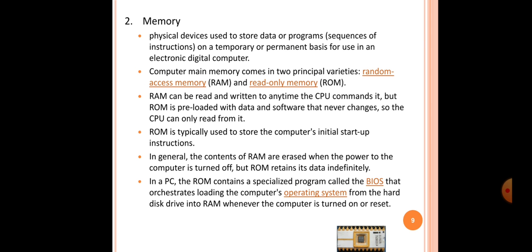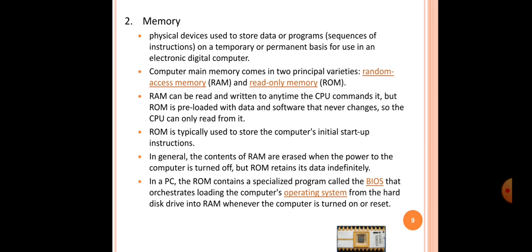Okay, so now the next point is the memory. So what is memory? It is a very important part of the device. Right now, whenever you are going to buy a mobile, what do you see in the mobile? What is the memory? Okay, so you can see 6 GB RAM and 64 GB internal memory. So we are very much interested in the RAM, that is random access memory. Okay, so we are going to learn here what is the RAM and ROM.